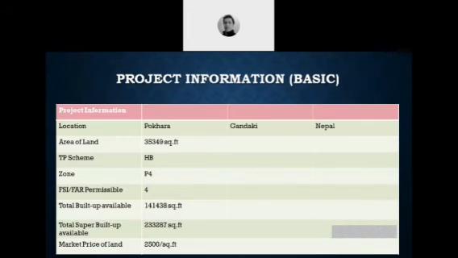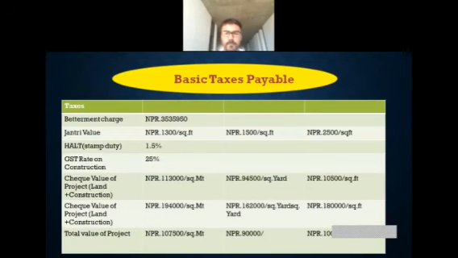So this is the FSI and FAR permissible, about 4, and the total built-up available was about 1,41,438 square feet. Similarly, the super built-up area adopted was about 2,30,287, and the market price of the land was about 2,500 per square feet according to the survey that was done. So next slide.